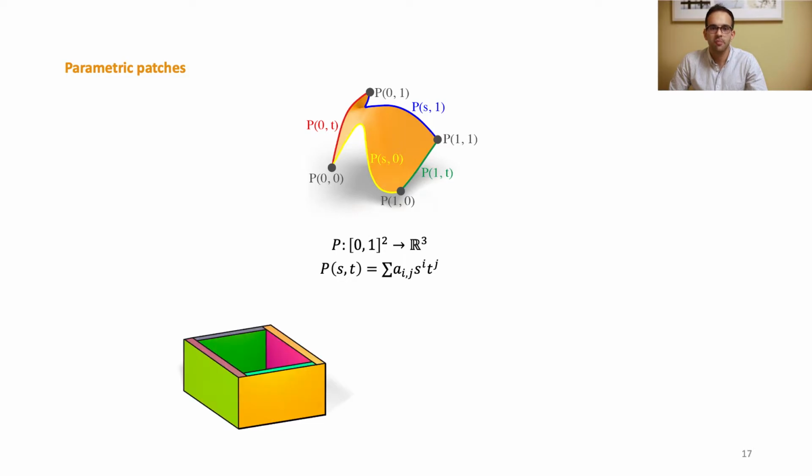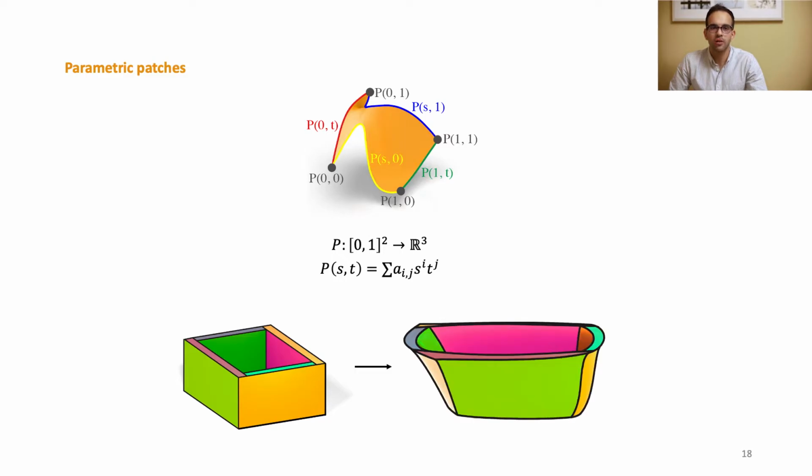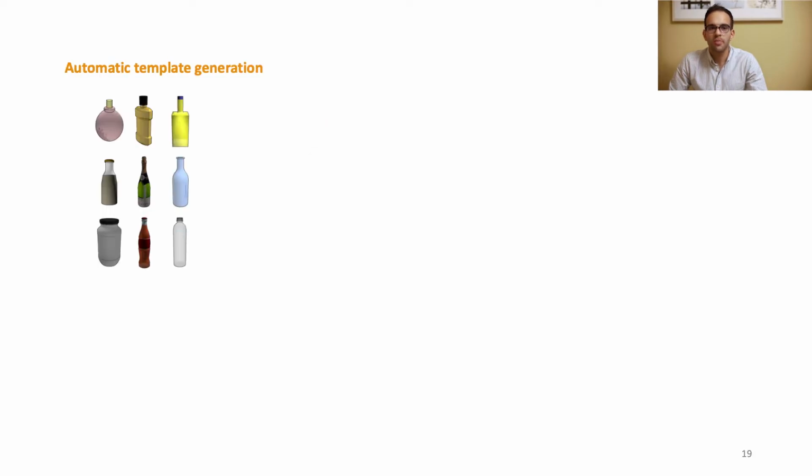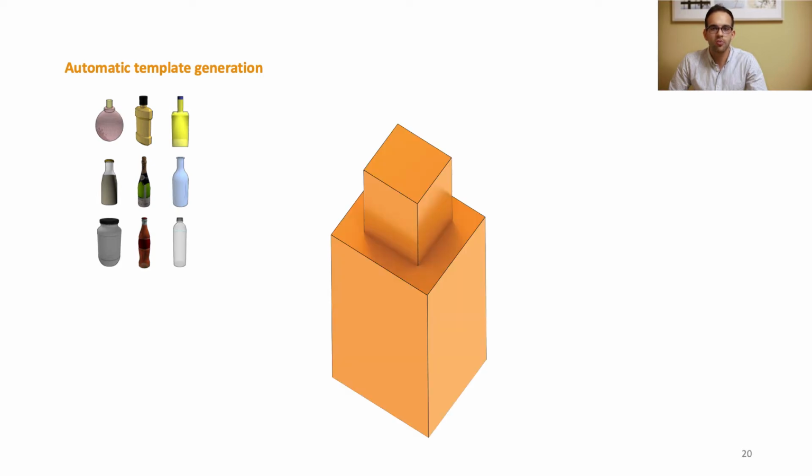We represent a shape as a collection of Coons patches, whose topology and rough geometry are defined by a deformable template. Our network outputs control points corresponding to deformations of the template. In our work, we introduce a method for automatically producing such templates. For a given category of shapes, we start from a collection of cuboids that exemplify a typical model. These can be obtained from bounding boxes of a segmented model or placed manually.